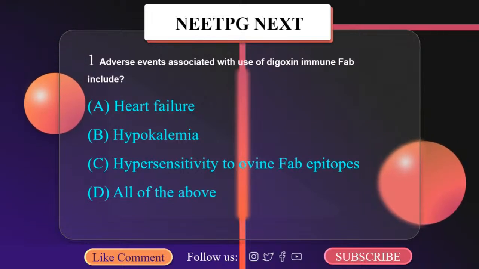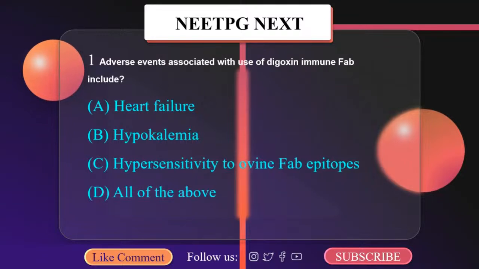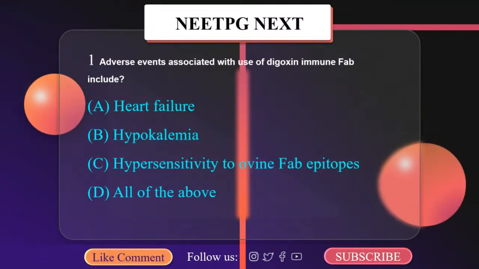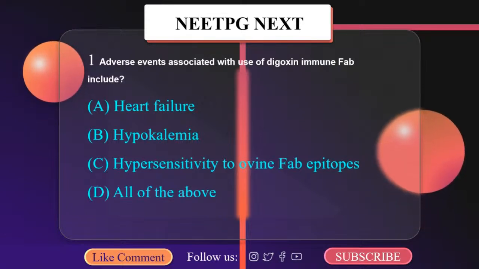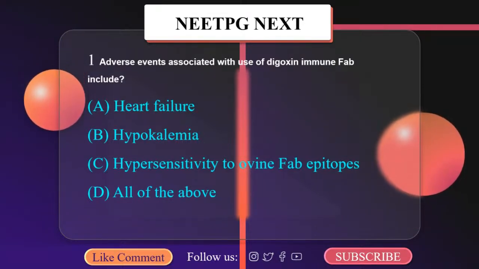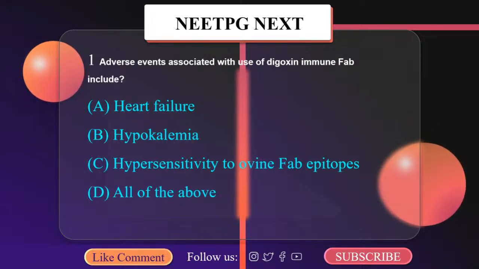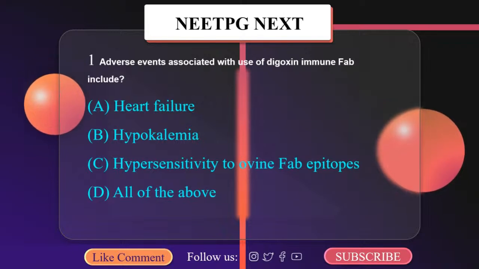Now, contraindication. Avoid the use of digoxin immune FAB in hypokalemia, as this drug, while reversing the effect of digitalis, will further reduce the serum potassium level. So hypokalemia is one of the side effects, and don't use it in hypokalemia. If you use it in hypokalemia, it can precipitate dangerous cardiac arrhythmias and cardiac arrest.